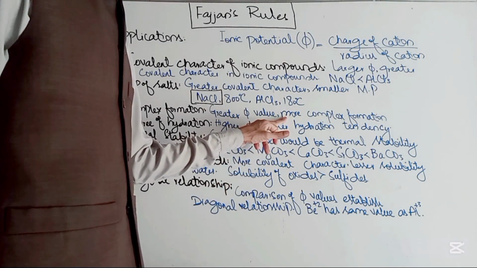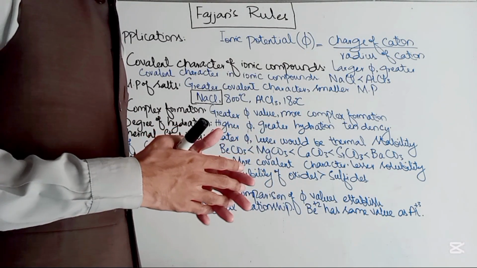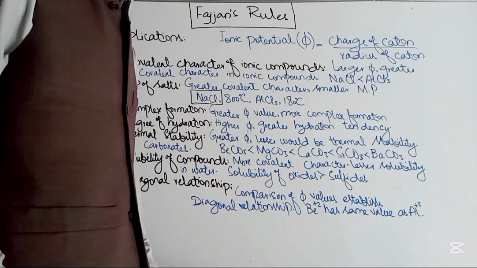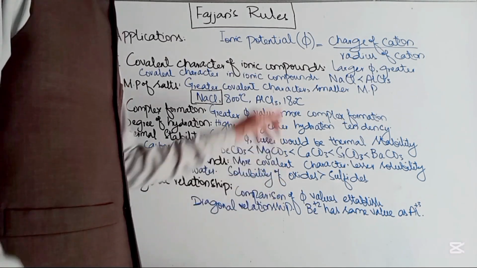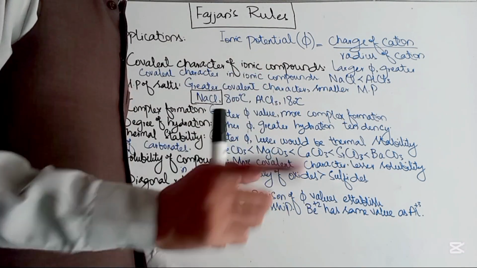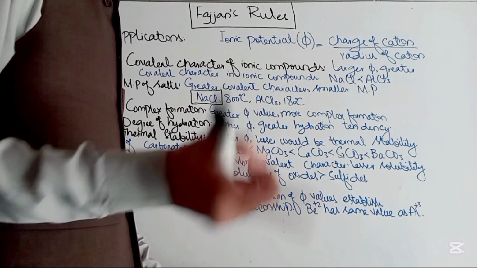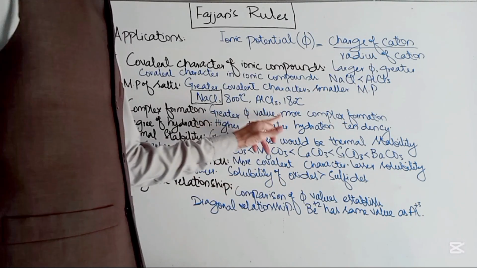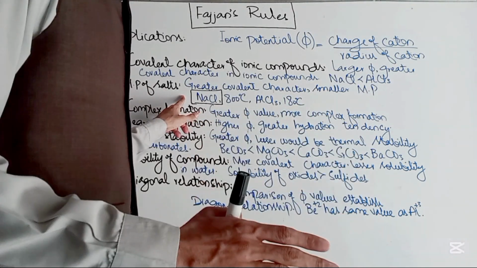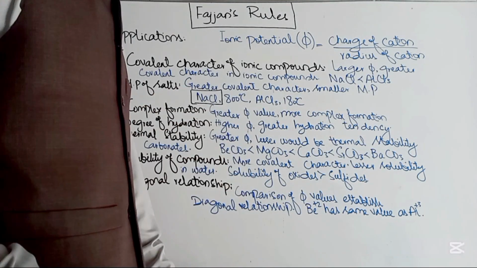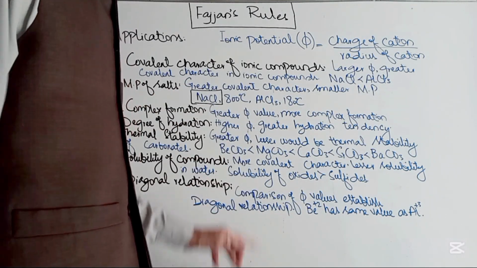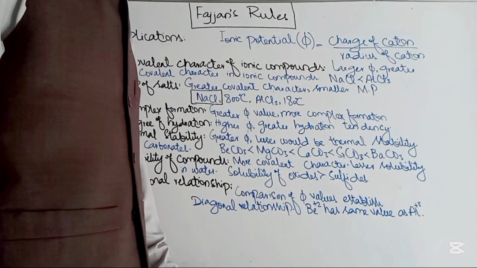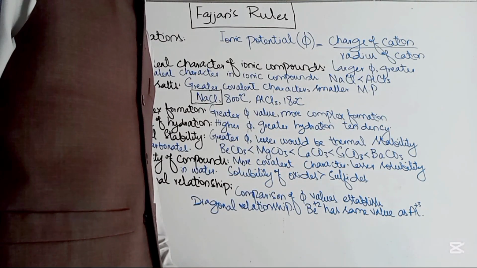So basically many types of cations form coordination compounds, but the tendency to form coordination compounds depends upon the polarizing power, or the phi value, of the cation. Greater the polarizing power of the cation, greater would be its tendency to form the complex. So greater phi value, more complex formation. Transition metal cations have more polarizing power as compared to typical metals. So transition metals are a specialized group of elements for forming coordination compounds.